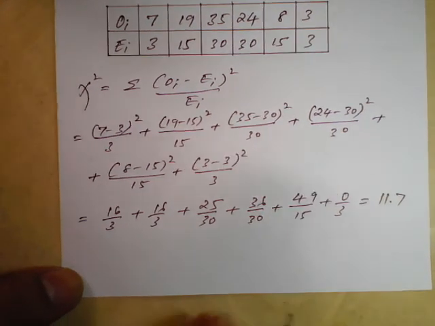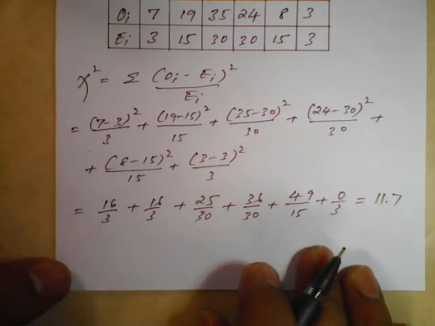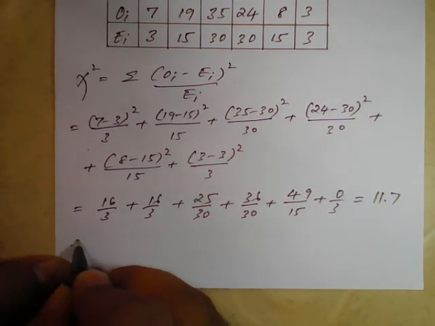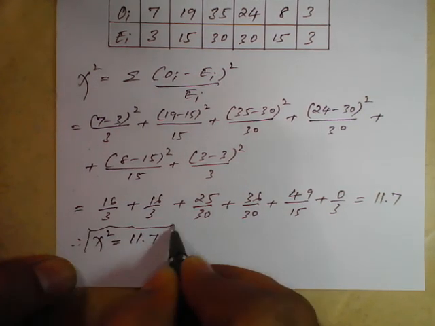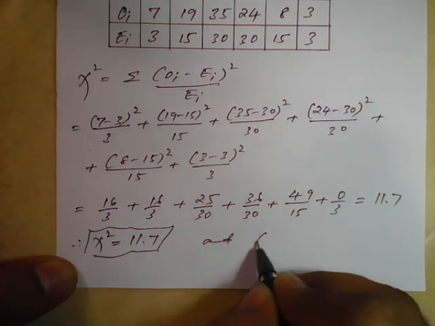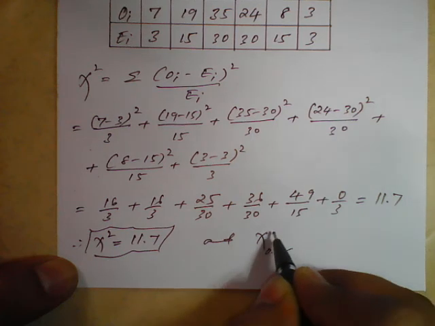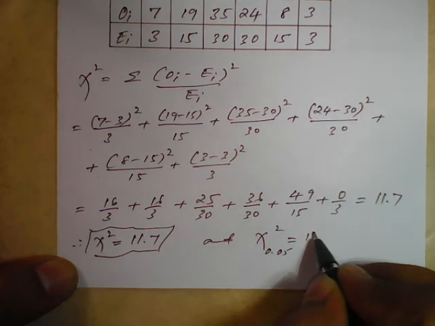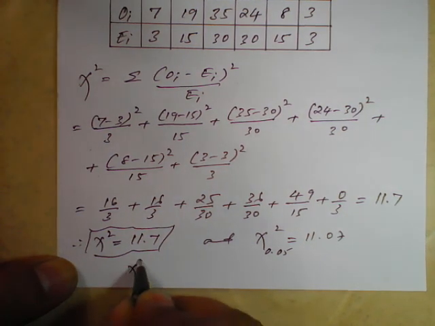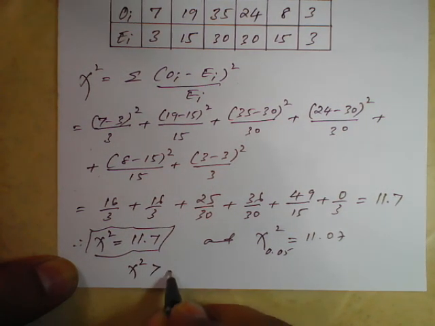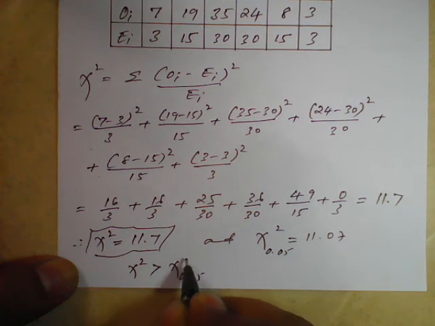Therefore chi-square is equal to 11.7, and we have chi-square of 0.05 is 11.07. So what can we say here? The chi-square value is greater than chi-square of 0.05.